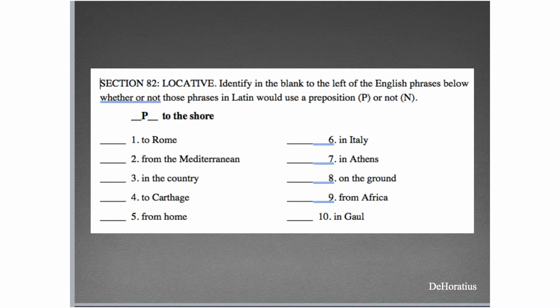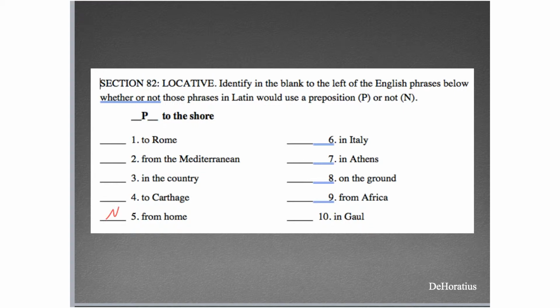So here is an exercise. Basically, you're just identifying whether or not these English phrases would use a preposition in Latin. So you're basically identifying whether the nouns are cities, towns, or small islands. Remember, rus and domus are part of that. So from home, number 5, that is the noun domus, so it would not use a preposition.